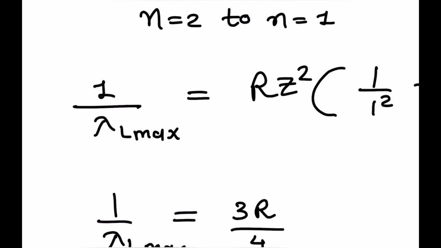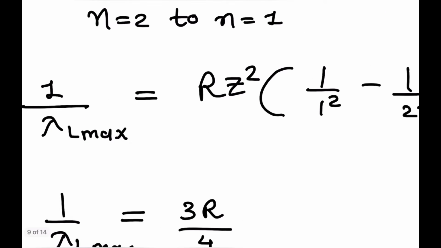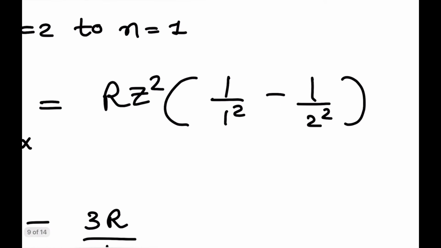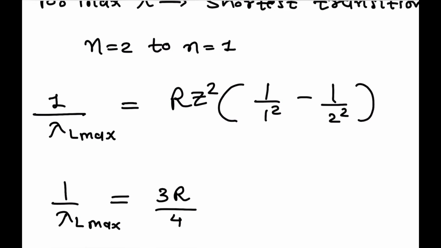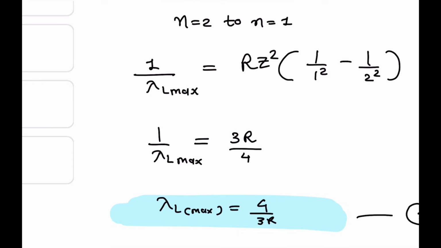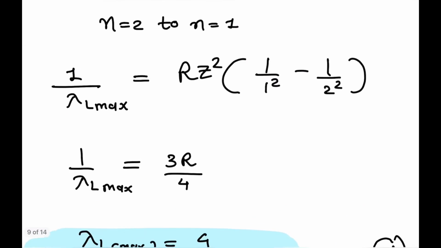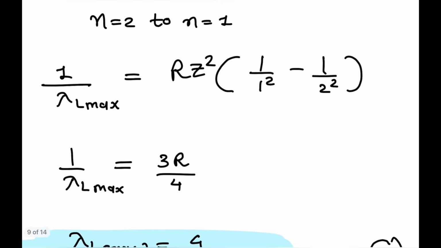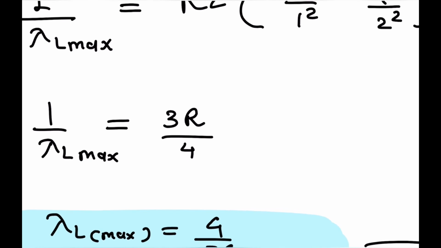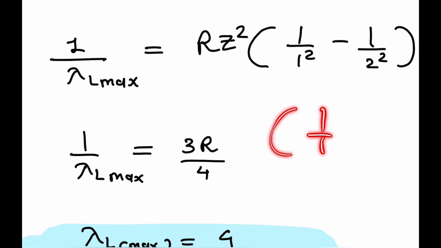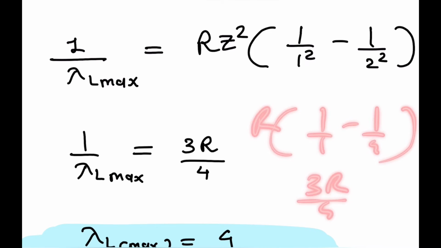So 1 upon lambda L maximum is equal to R Z square, where R is the Rydberg constant and Z is the atomic number, in bracket 1 upon 1 square minus 1 upon 2 square. So 1 upon lambda L maximum is equal to 3R by 4, taking 4 as LCM.